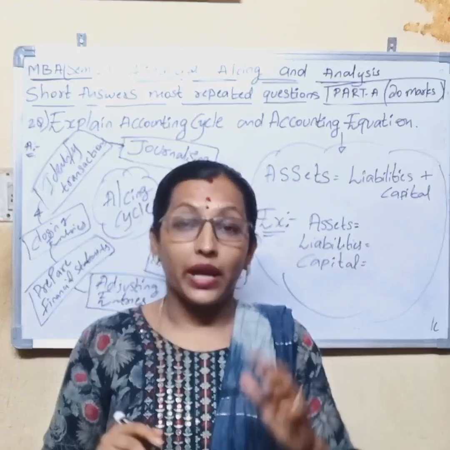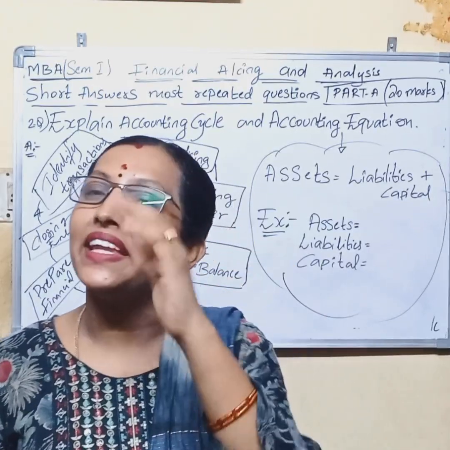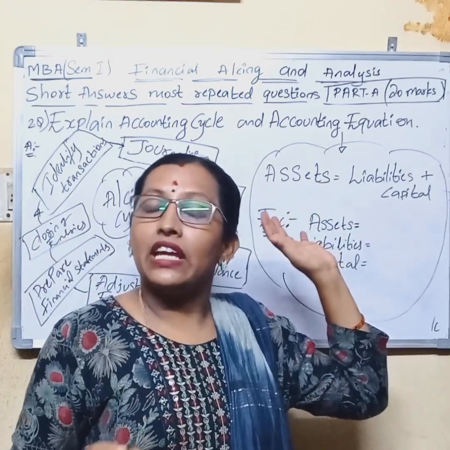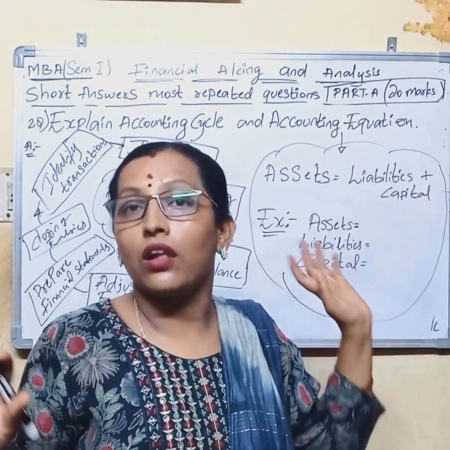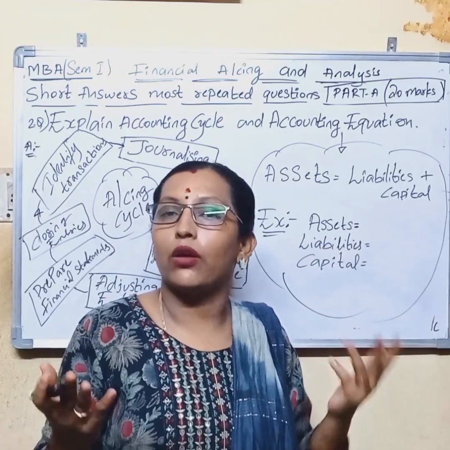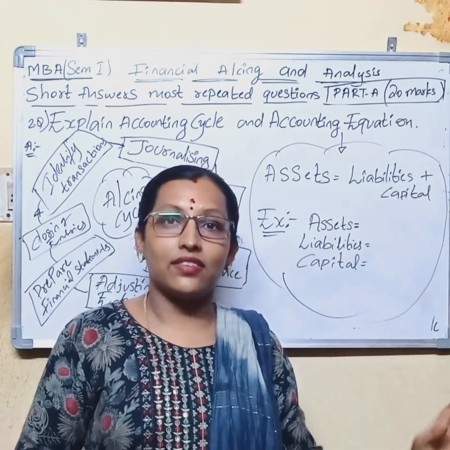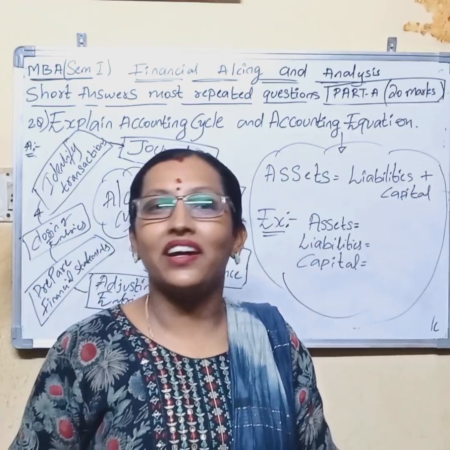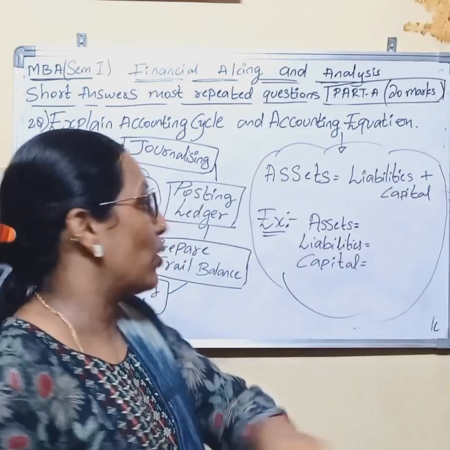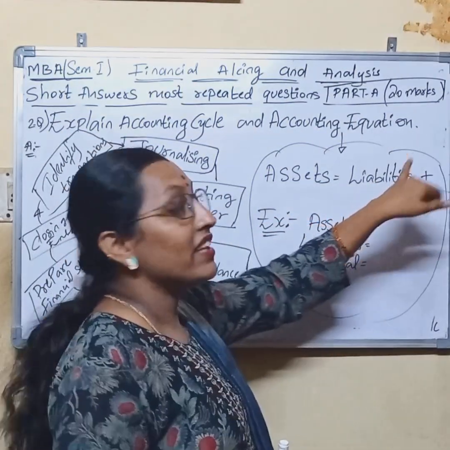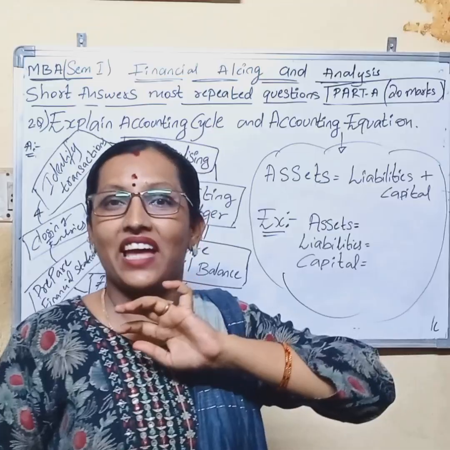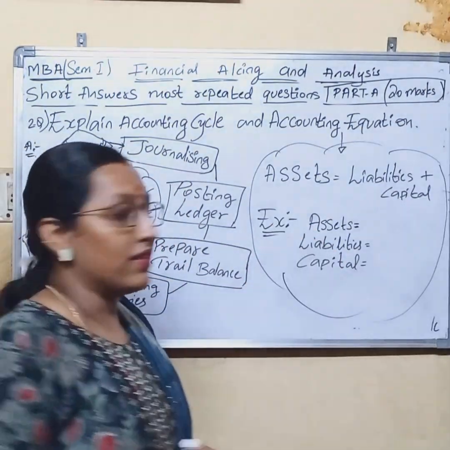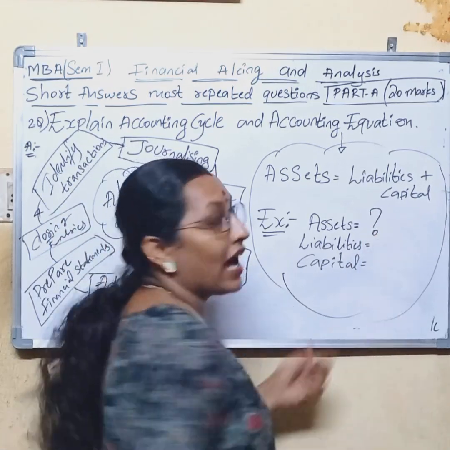Coming to the accounting equation, generally even clever students get confused. What is this accounting equation? Assets is equal to liabilities plus capital is known as the accounting equation. Please remember that: assets equals liabilities plus capital. Here, for example, we have to find the assets.